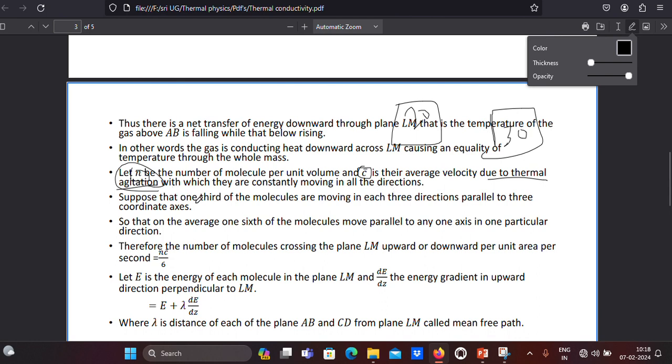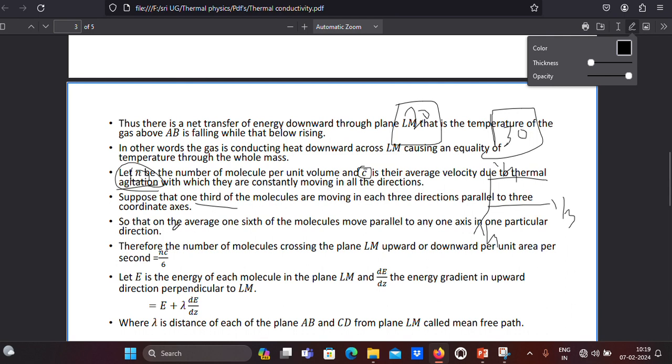Suppose that one third of the molecules are moving in each of the three directions parallel to the three coordinate axes. Coordinate axes means the x, y, z axes. Suppose one third of the molecules are moving along the x direction, one third along the y direction, and the remaining one third along the z direction. Like this, because of thermal agitation.